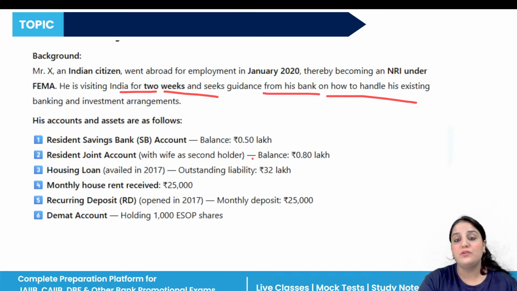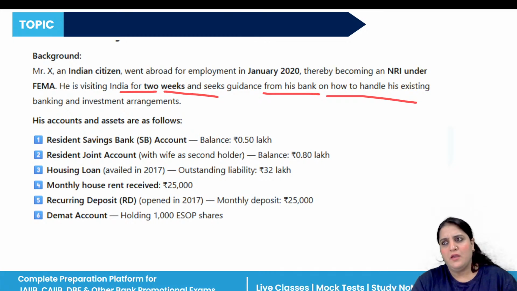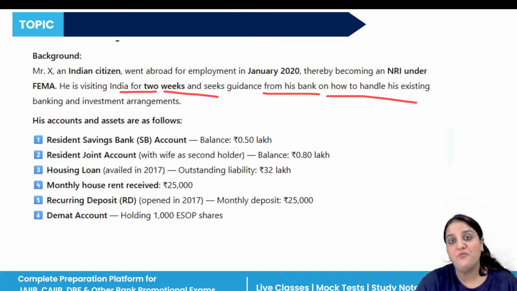So here we have to understand what will be the things here. So for this, as the concerned banker, if I give the advice to Mr. X on what actions the bank must take for each of the following accounts and assets, in compliance with the rules and regulations of FEMA and the RBI guidelines for the NRIs. So the first one is the resident SB account rule.